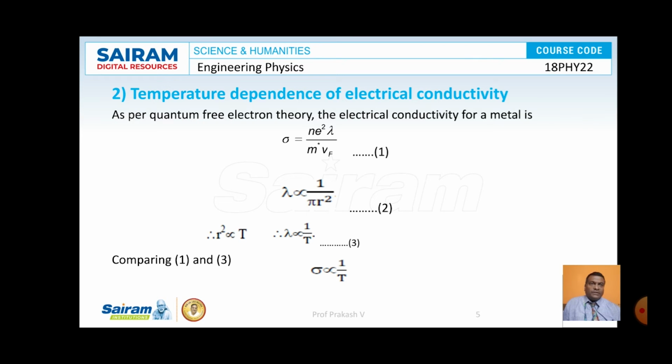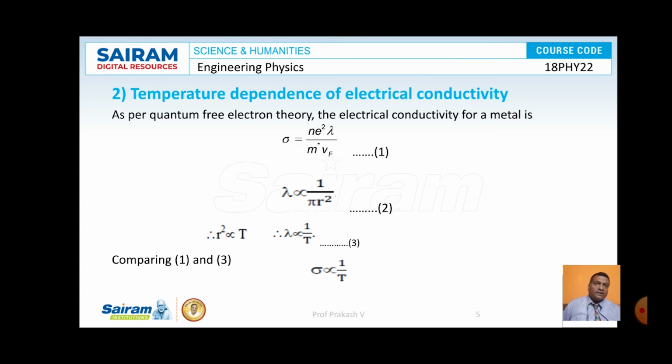The temperature dependence of electrical conductivity. This is another concept. According to classical free electron theory, the electrical conductivity sigma is proportional to 1 by root T. But experimentally observed data shows that sigma is proportional to 1 by T.